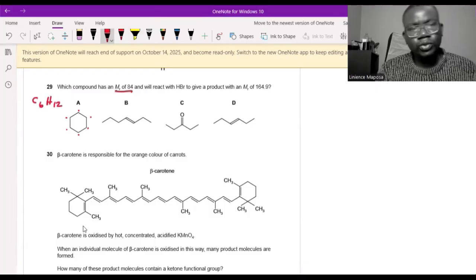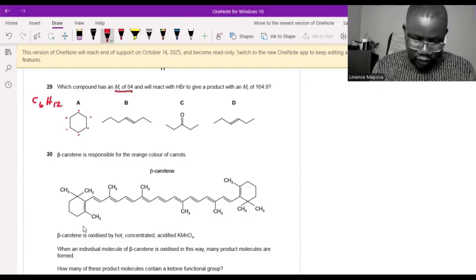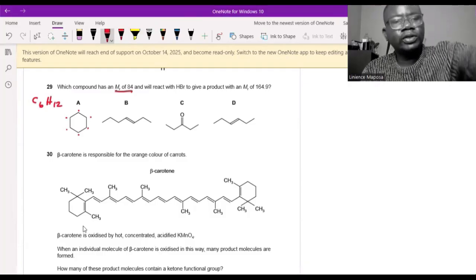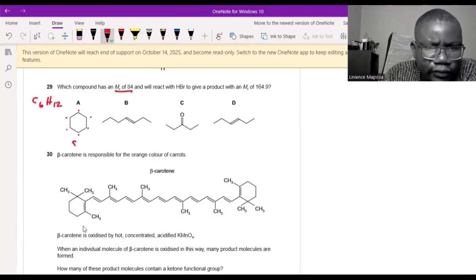C6H12 because it's cyclic. It's an alkane, an aliphatic compound, but it's going to have a formula the same as the general formula of an alkene. You can count, it's 2 hydrogens on each carbon. So if I say 6 times 12 for the carbons, 72, plus 12. That's 84. So this one does have a mass of 84, so it qualifies. Let's look at the next one.